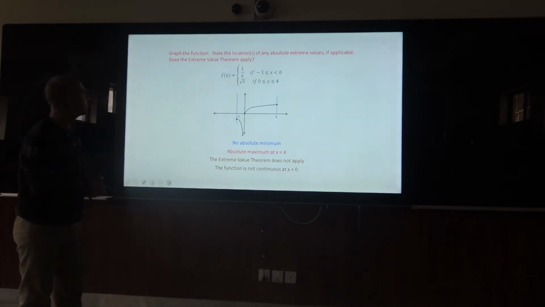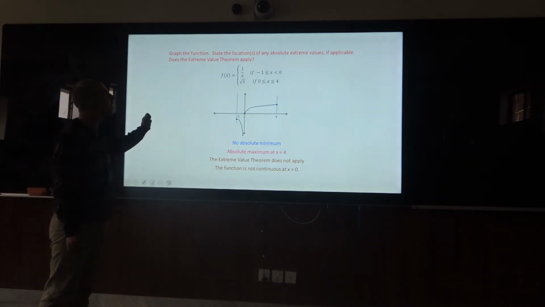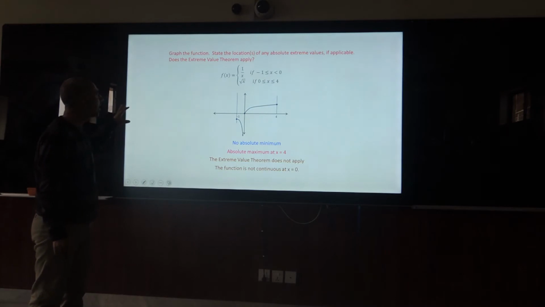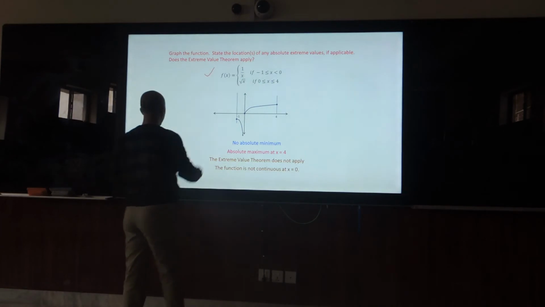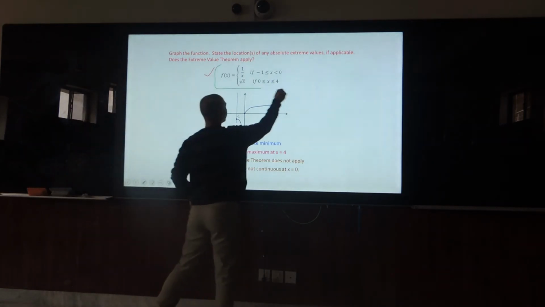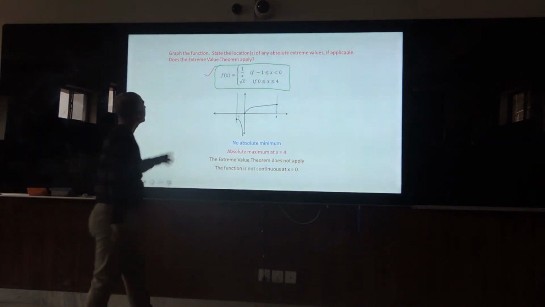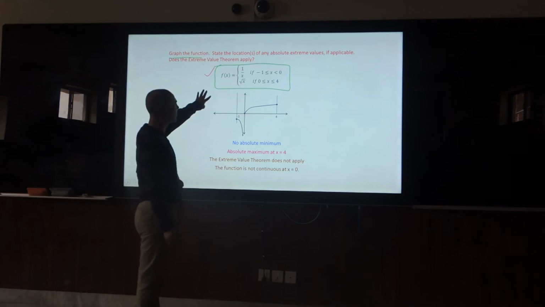Let's see some examples of this. Graph the function, and state the location of any absolute extreme values, if applicable. Does the extreme value theorem apply? This is the statement, and we need to check that. This one is a function given to you, and we need to graph it. So this one is graphical.